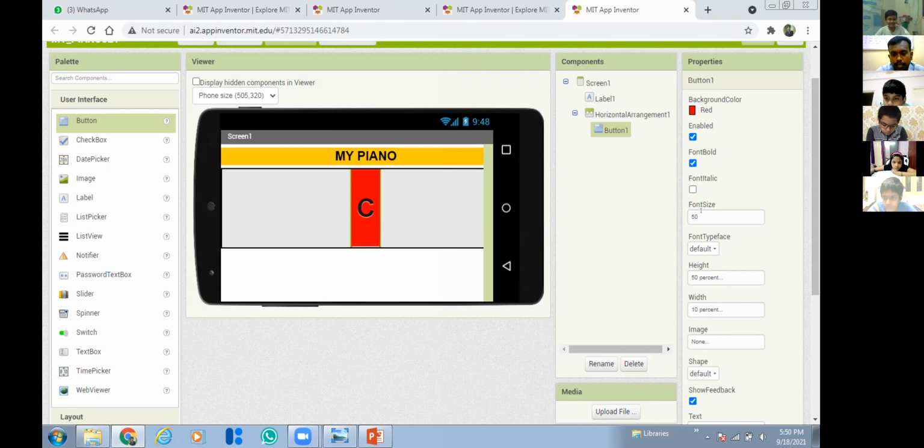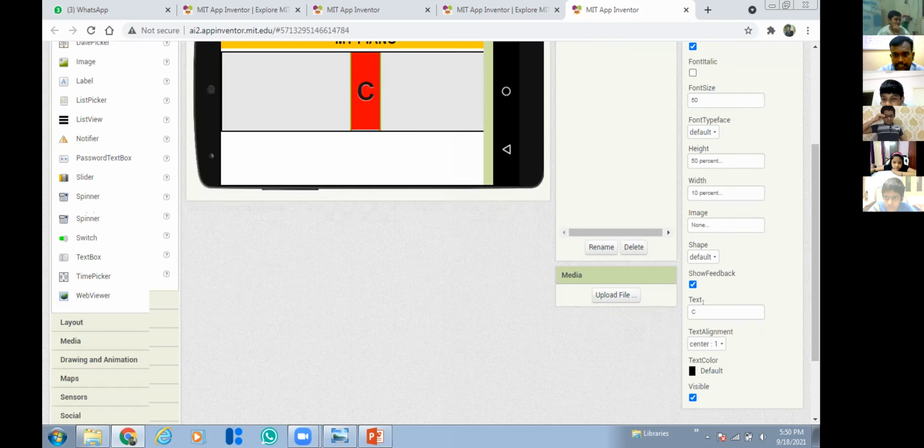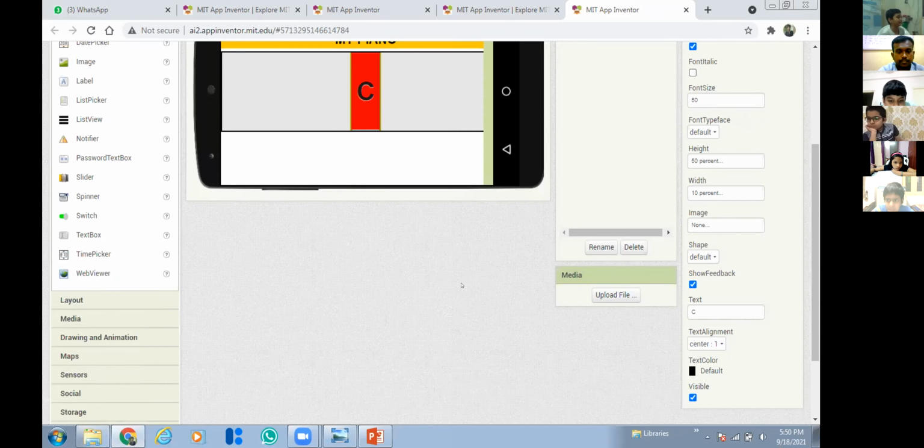So now listen, everyone. The font size 50 and the height 50. I'm repeating the steps for the button. The properties for the button: height 50, width 10, and give the text as C, capital C. That's it. Got it, everyone? Everyone got it, right? Ashirta, have you completed up to this step? Yes, sir. I've now moved on to another step also.